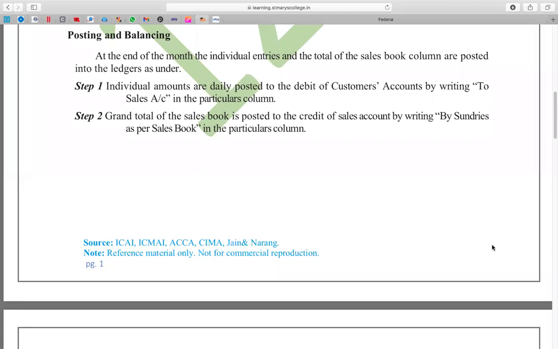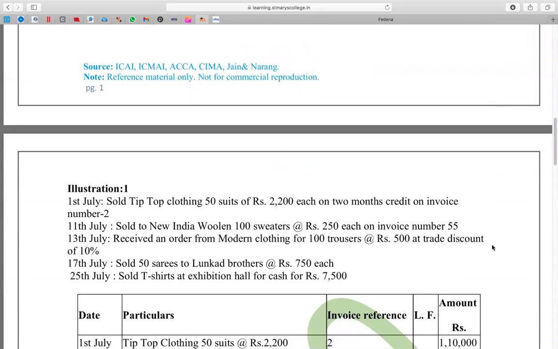Step 2, the grand total is posted in the credit of sales account by writing "by sundries". Okay. The second one is what we are going to see.